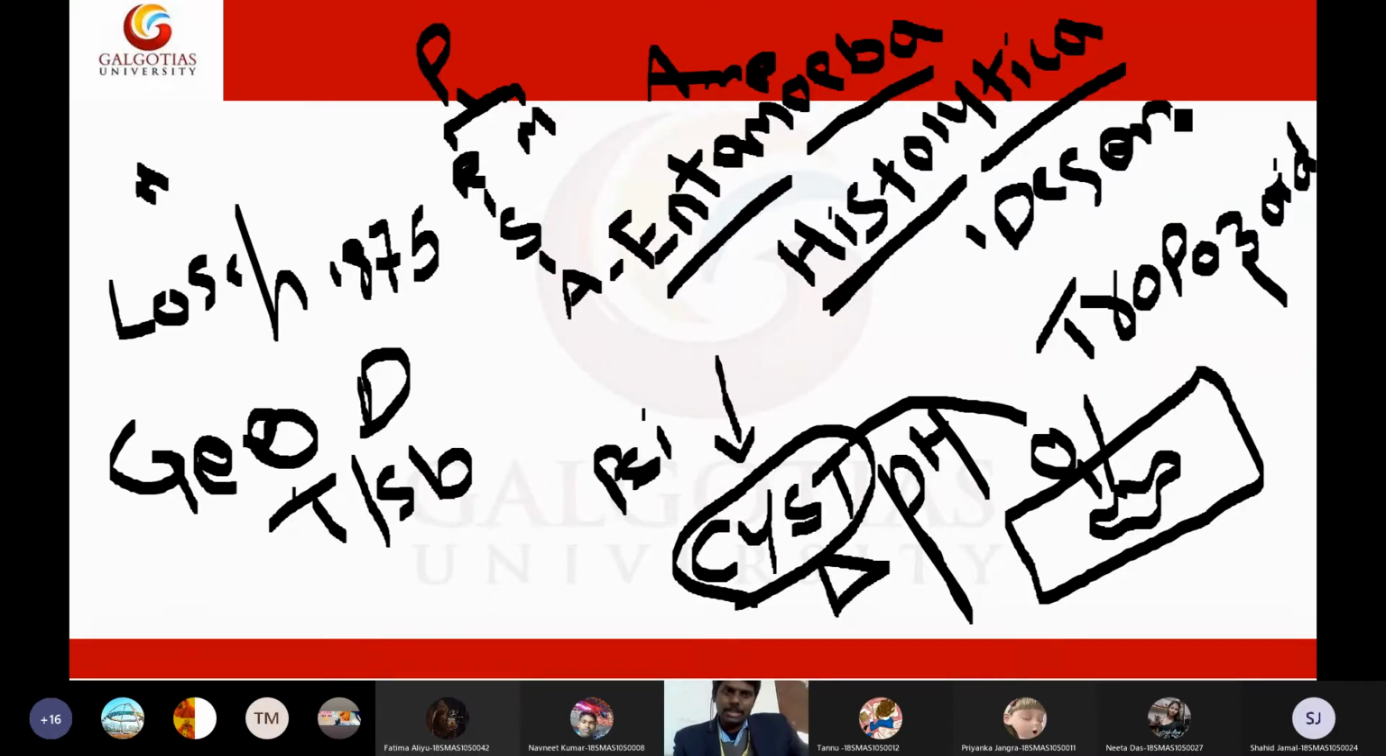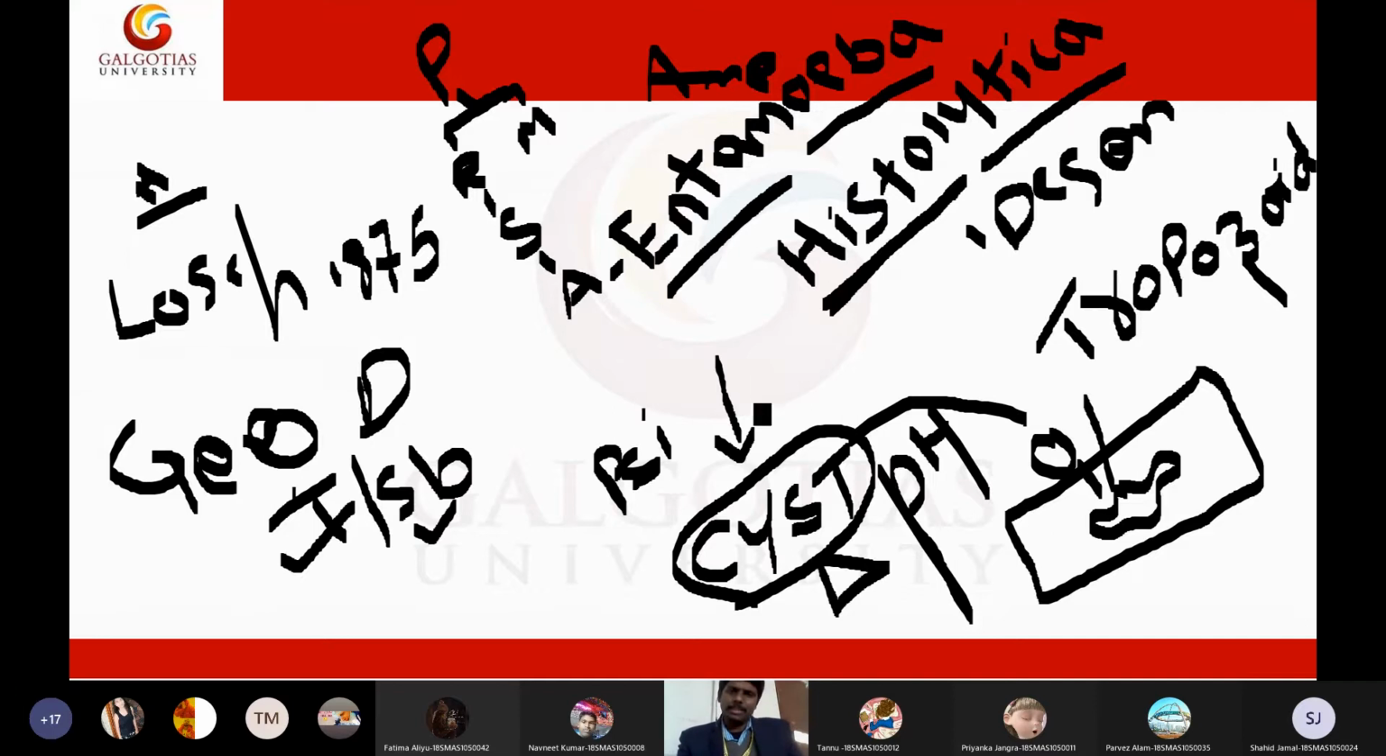And Entamoeba histolytica, if you see the history, was discovered by a scientist called Losch in 1875. Coming to the geographical distribution, Entamoeba histolytica is present worldwide, especially more prevalent in tropical and subtropical regions. Then the amoeba will exist in two forms, one is the cyst form and the other is the trophozoite form.